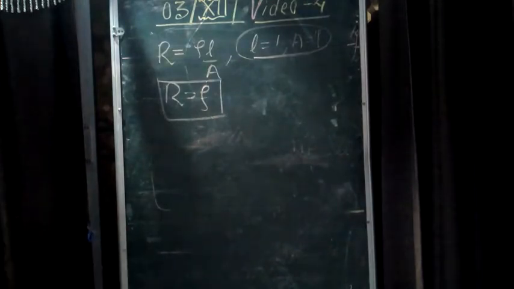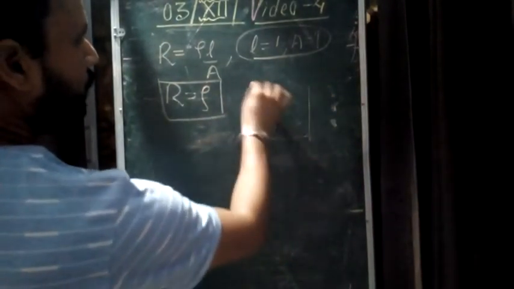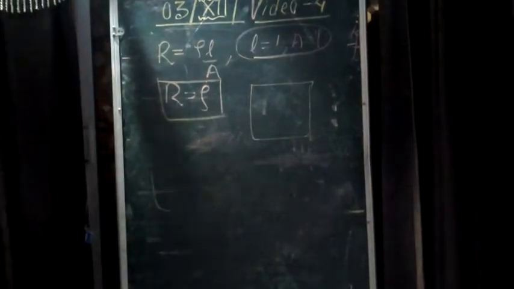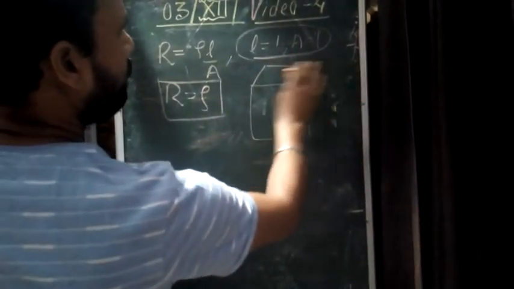is also unity. Now, you know student, the geometrical shape which has length unity and area of cross section also unity. Yes, you are right. That is a cube.